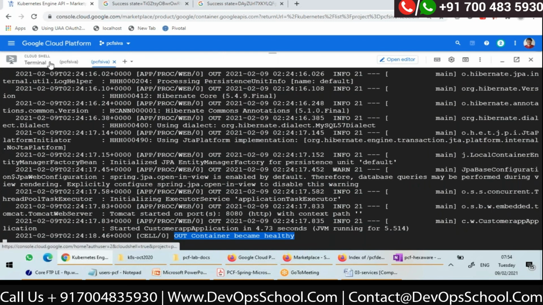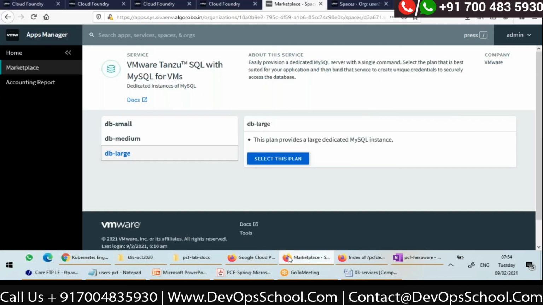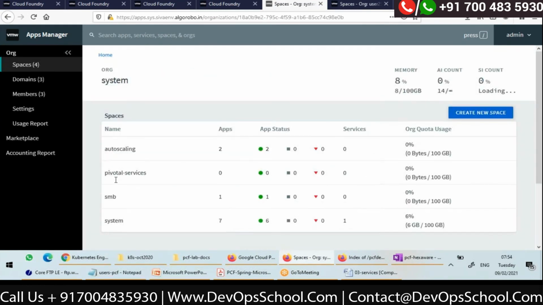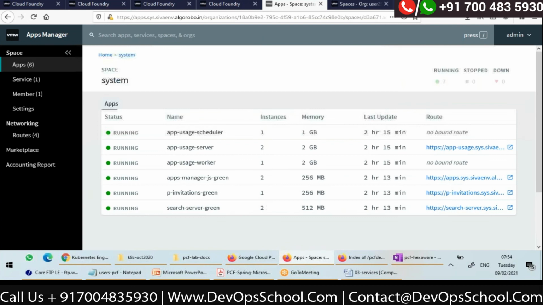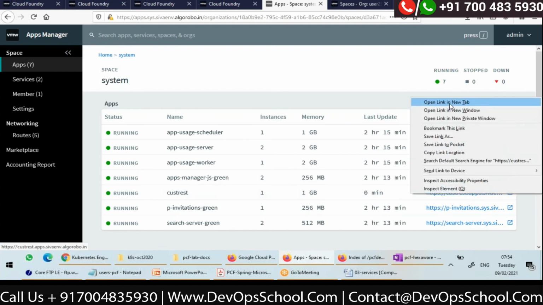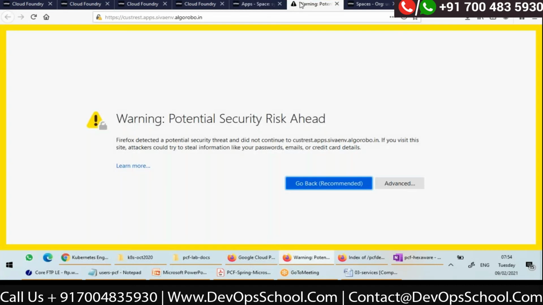So it started. Now, what will be the URL of my application, cust-rest? Here it is. This is the base URL, right? It is nothing but the app name dot the default apps domain. Let me click on this and open a new tab.